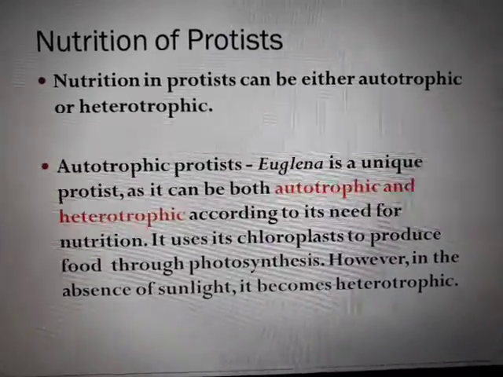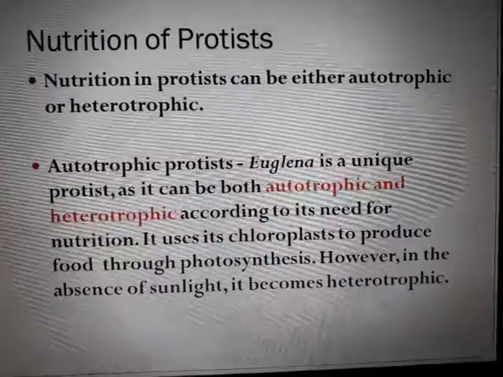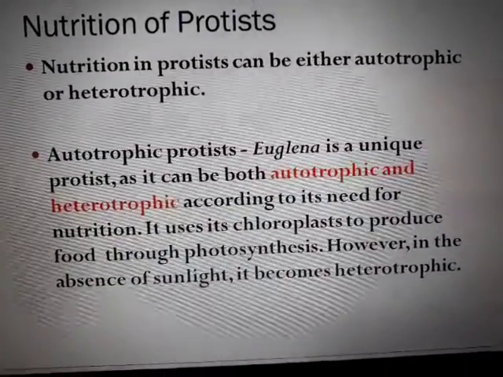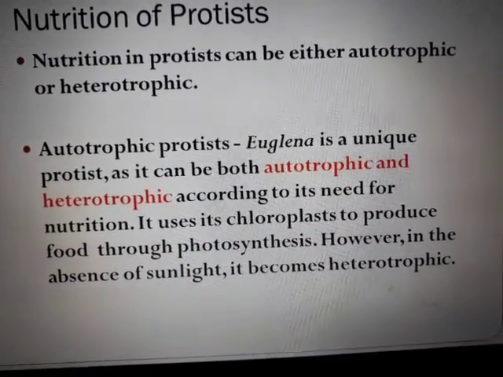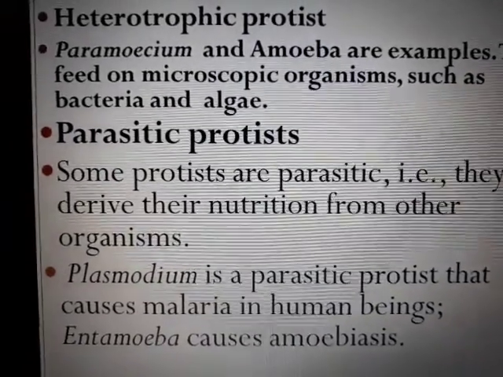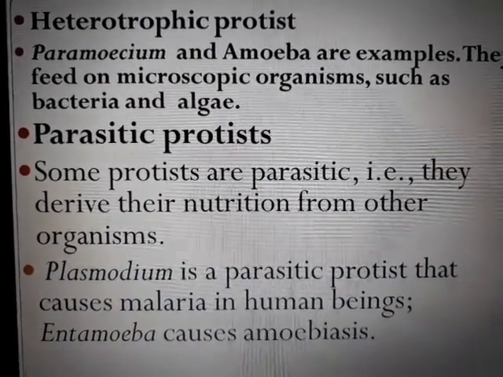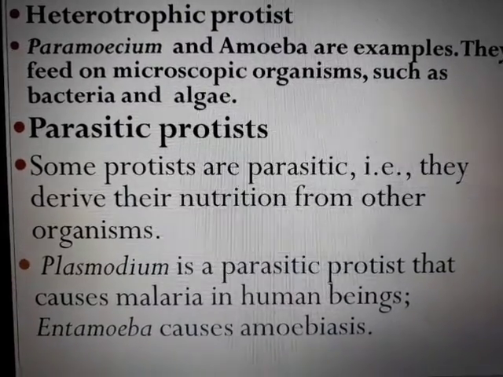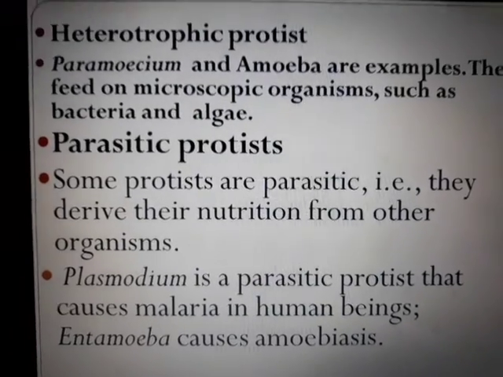Euglena has a very unique quality of being both autotrophic and heterotrophic. It has chlorophyll also, and if sunlight is not available, it is going to derive its food from other organisms. It is going to feed on other organisms. Then the heterotrophic ones are the paramecium and the amoebae. Plasmodium is a parasite causing malaria, and Entamoeba causes amoebiasis.